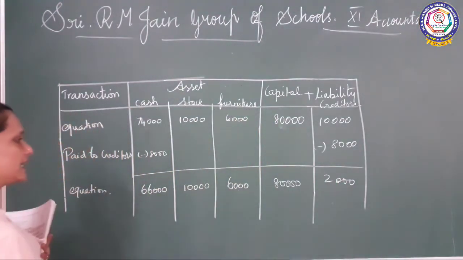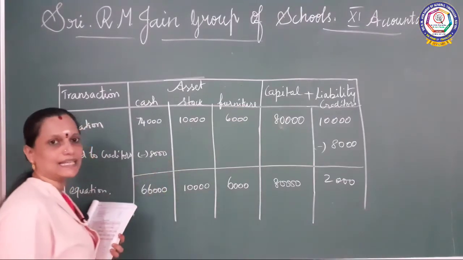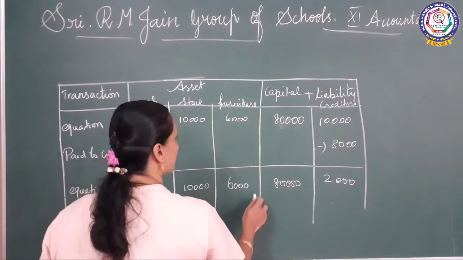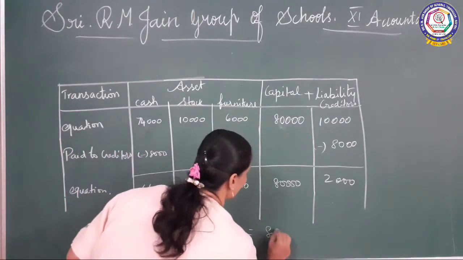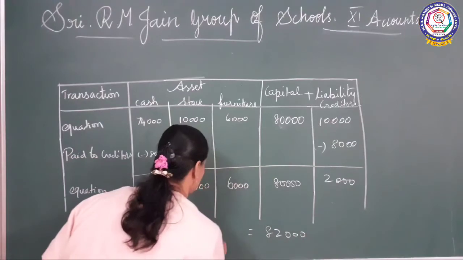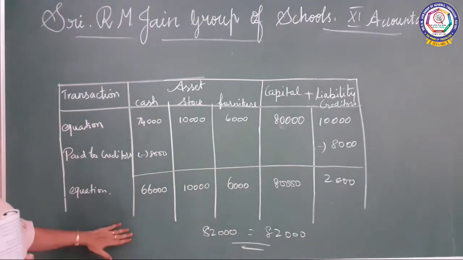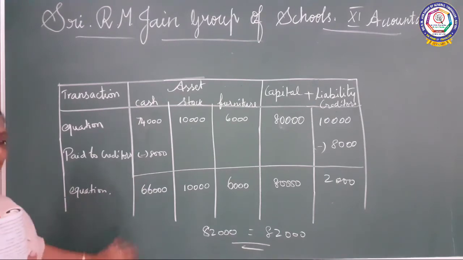Now if you are calculating, both the sides you should be getting the same amount. How much will it come? So how much? 82,000 and 82,000 you will be getting. This is the accounting equation. Okay, do you understand, children?